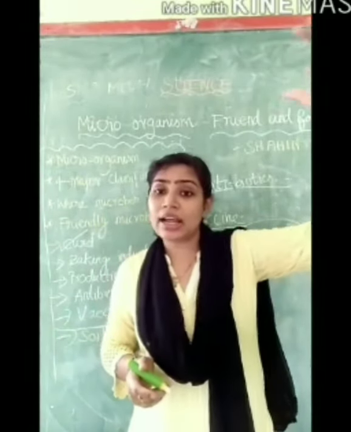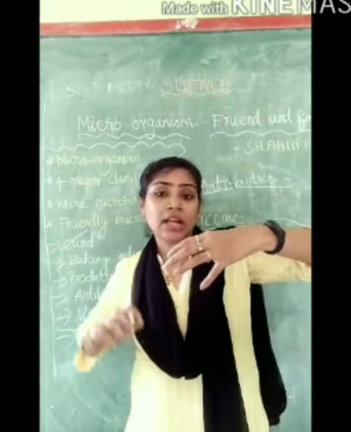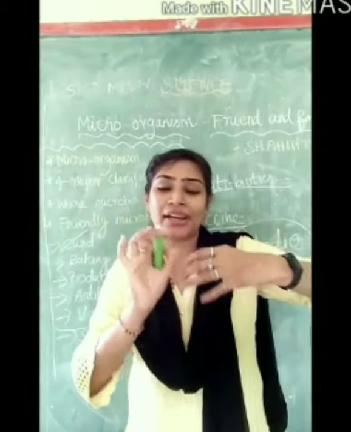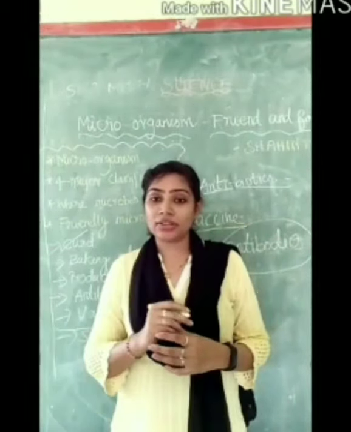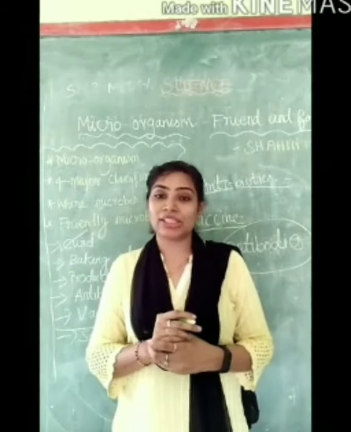So when an infection comes to the body, the antibodies start fighting against the disease. This is how the vaccine works in our body.